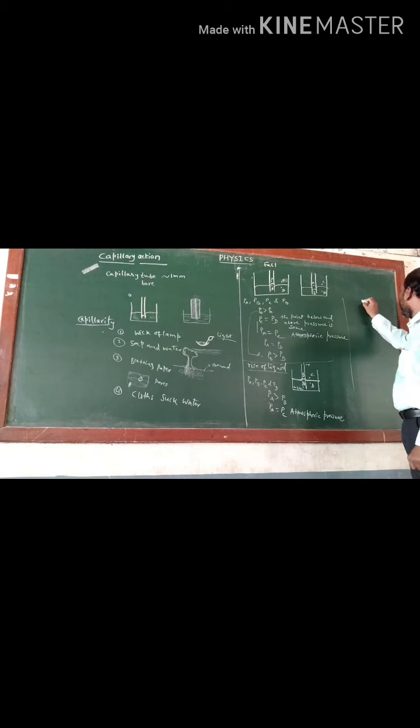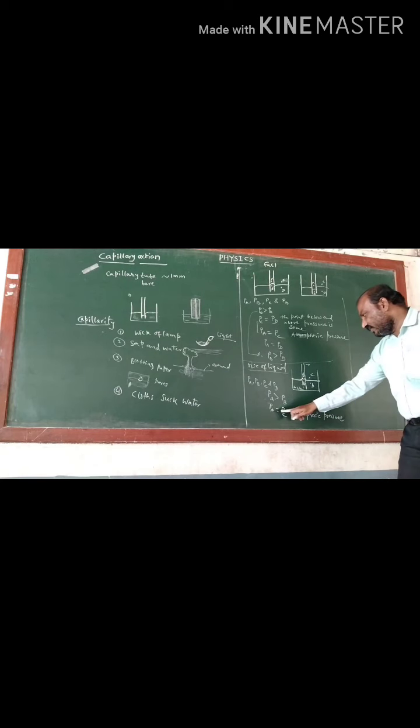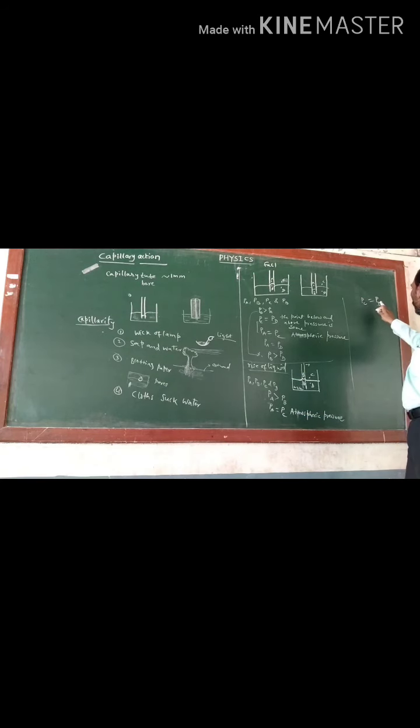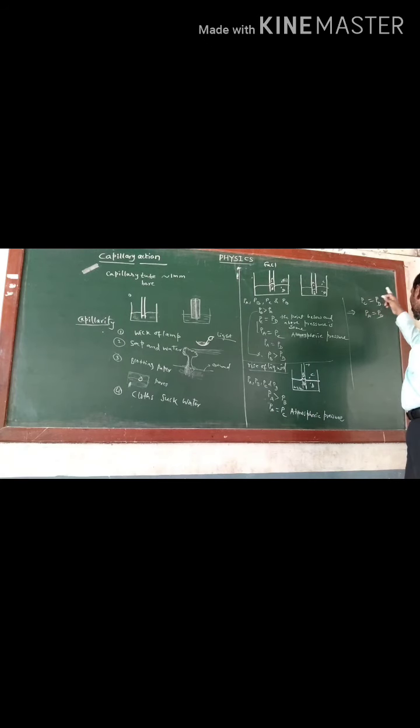PC is equal to PD. Same, see, the points above and below the surface have the same pressure. So put all the conditions in: PA is equal to PC, PC is equal to PD. That means PA is equal to PD. Therefore, PA is equal to PD.